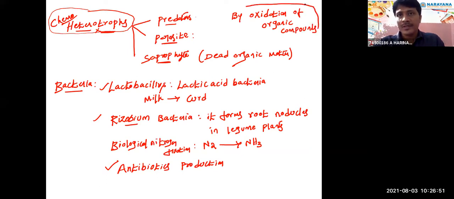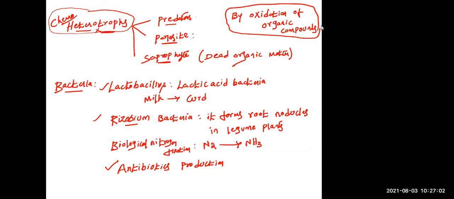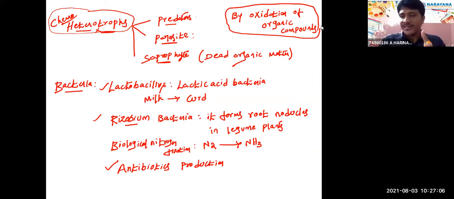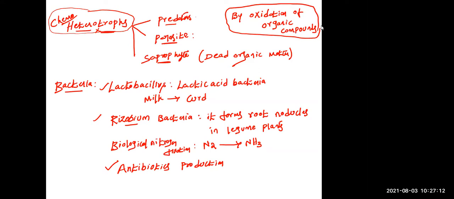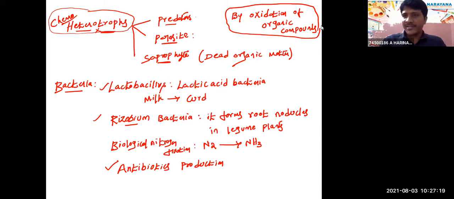Got it? So this is a nutrition-based classification of bacteria. Most of the bacteria come under chemoheterotrophs. Some bacteria cause diseases. What is an example of a plant disease? Citrus canker. Some bacteria are very useful.